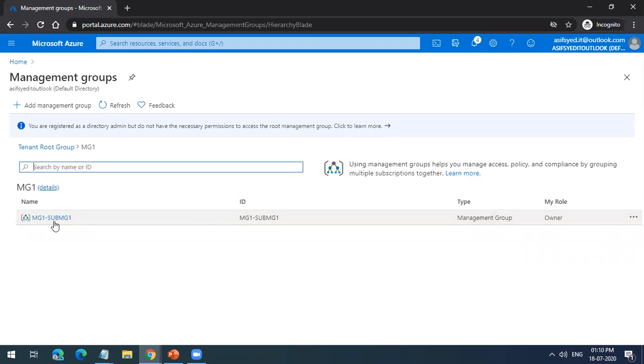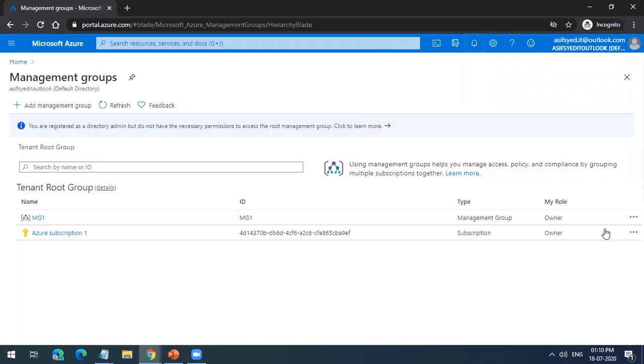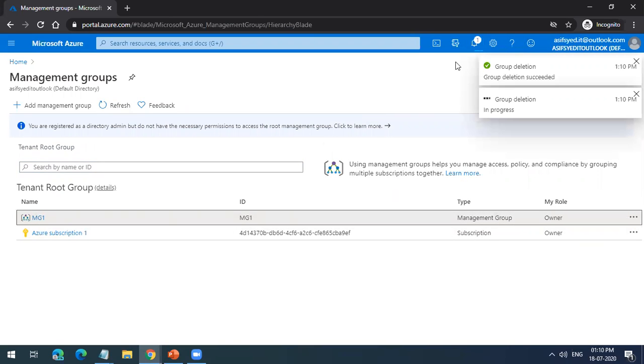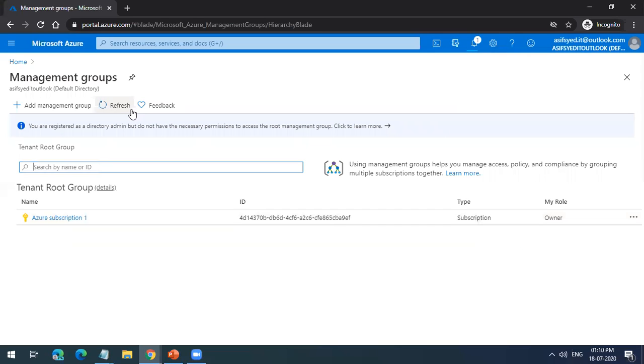I have this inside, right? So it is deleting that. Once it is deleted, I can delete that management group also, the parent management group also. So this group will also be deleted. Okay. So yeah, I do not have any management group. I just have a subscription.